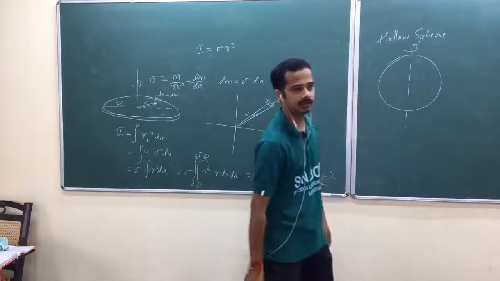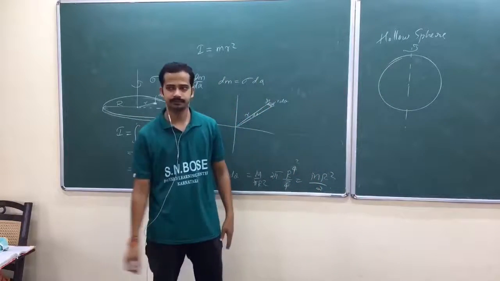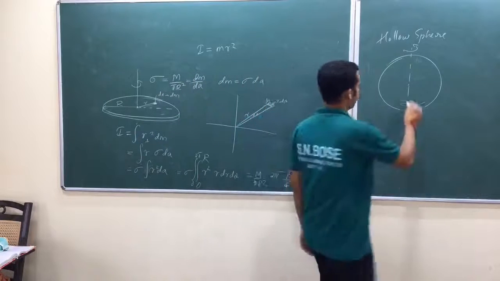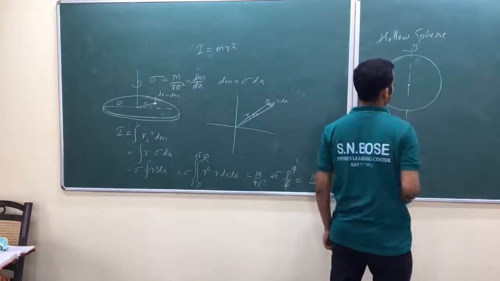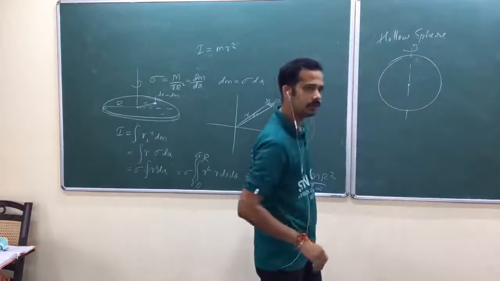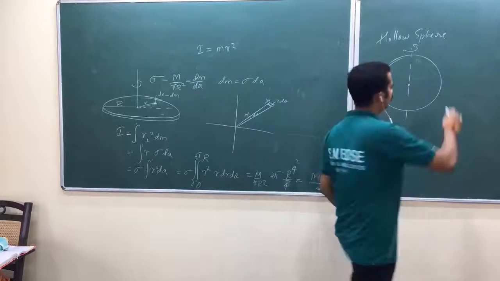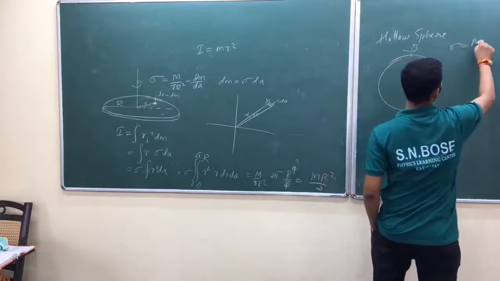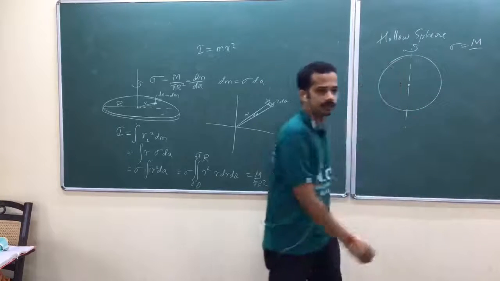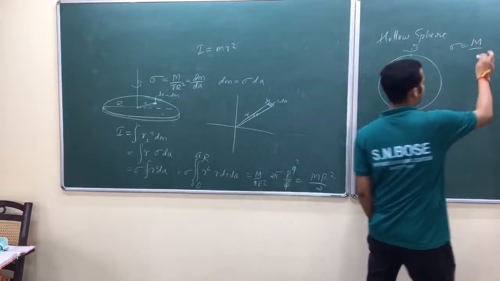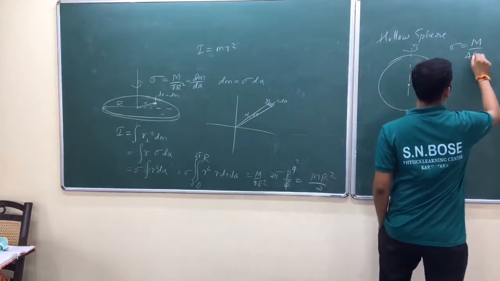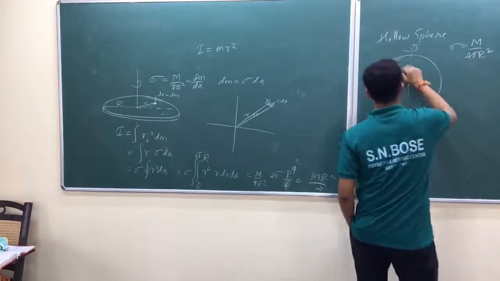So the diameter is the axis. This is the center, hollow sphere. For hollow sphere also you have to define mass per unit area. Am I right? So then mass by what is the area? 4 pi r square. Let me take r as the radius of the sphere.